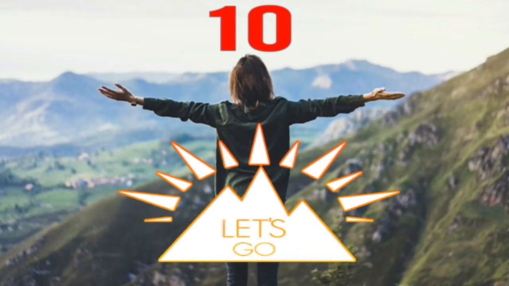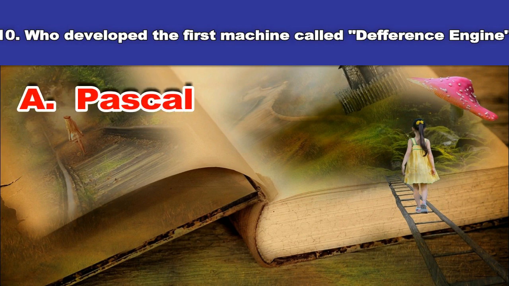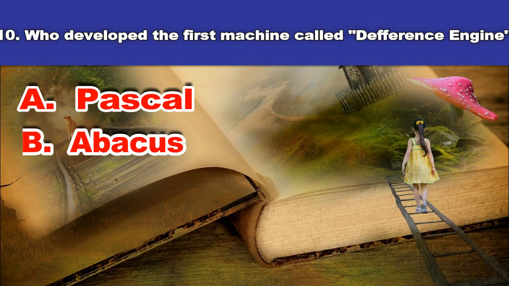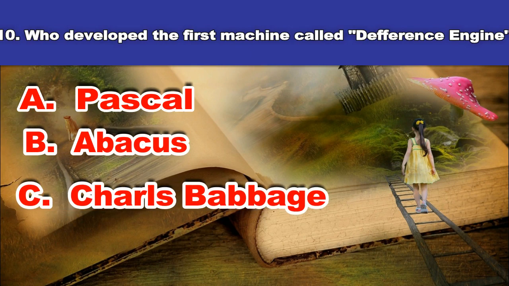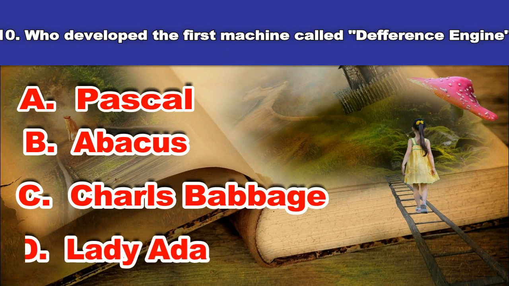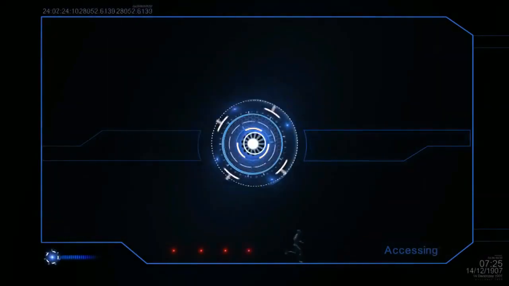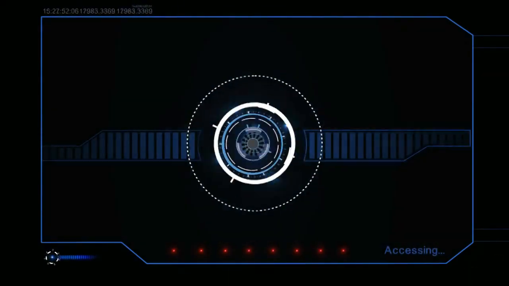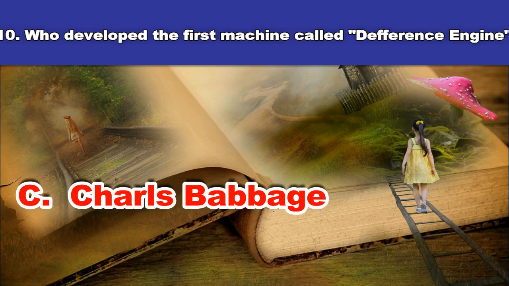10th question. Who developed the first machine called difference engine? A. Pascal, B. Abacus, C. Charles Babbage, D. Lady Ada. And the answer is Charles Babbage.